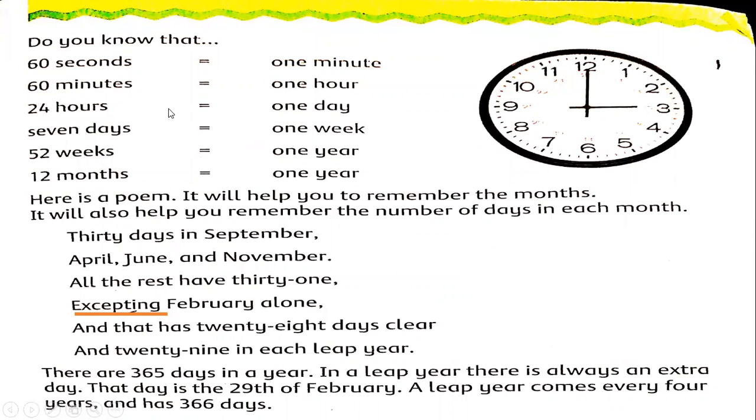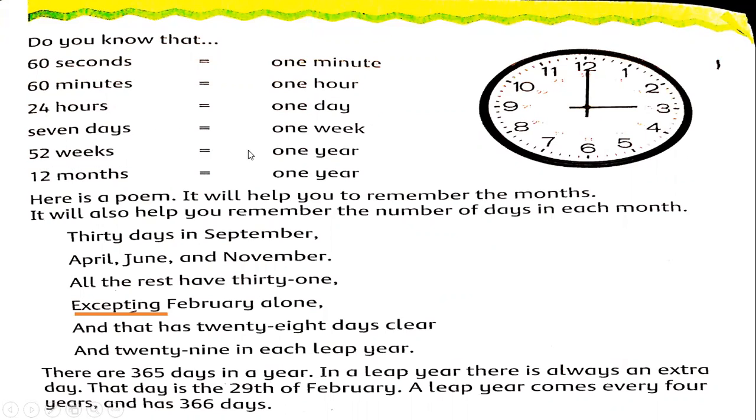How many hours in a day? In one day, 24 hours. 7 days is equal to 1 week. It means that in 1 week, 7 days: Sunday, Monday, Tuesday, Wednesday, Thursday, Friday and Saturday.